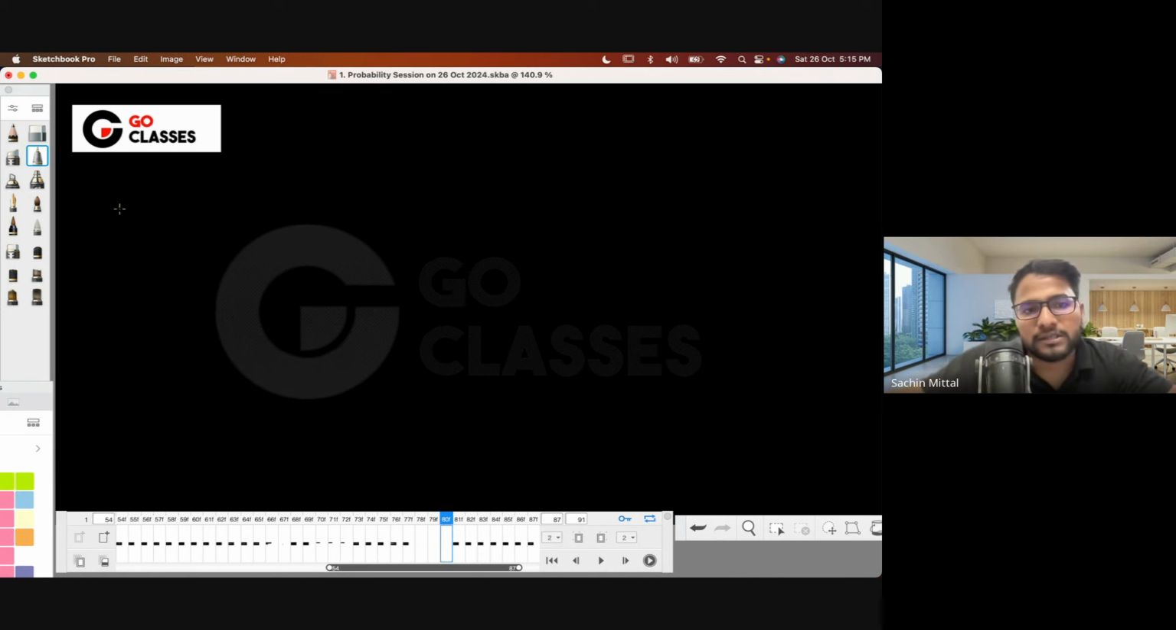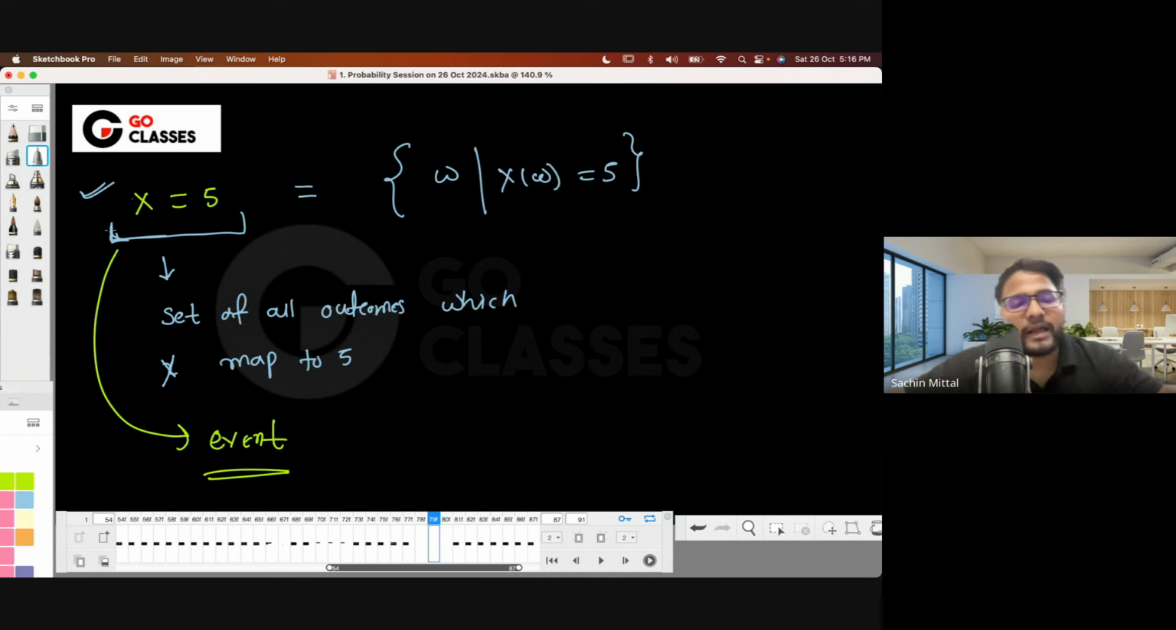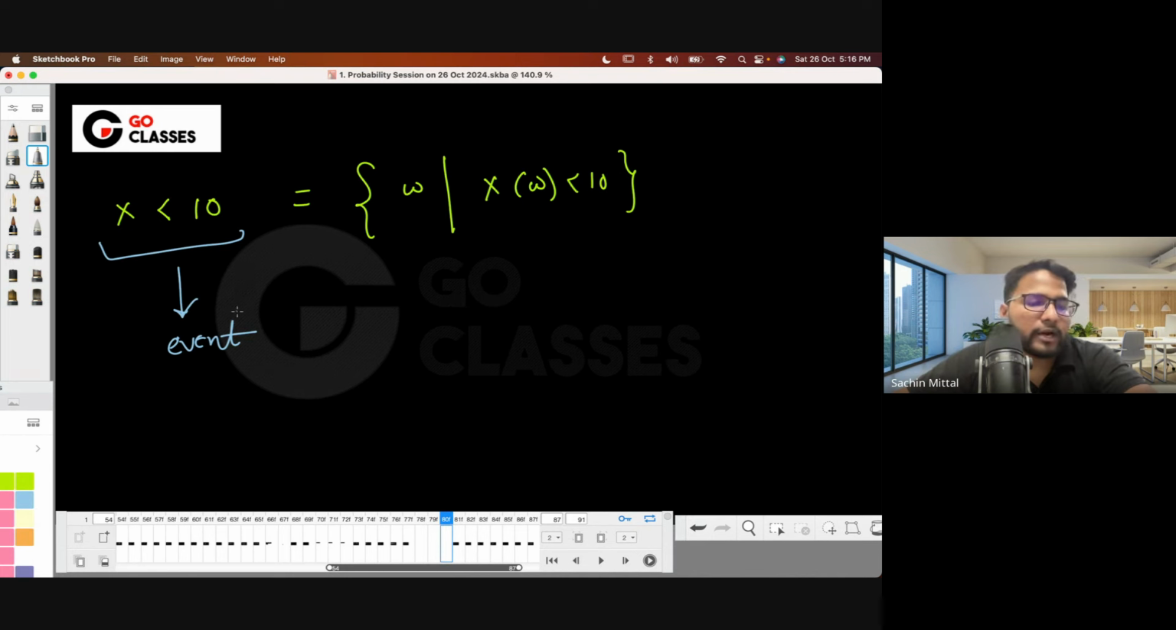Similarly, not just equal, x less than, let's suppose, 100 or x less than 10, is also an event. It is also a set, which is all the outcomes where x maps to less than 10. A set of outcomes is also called an event. Whether you're writing x equal to 5, x less than 5, or greater than 5, this is called conditioning on the random variable, or putting an equality or inequality sign on the random variable. Any sign on the random variable is actually making an event. So that's why we can define a probability.